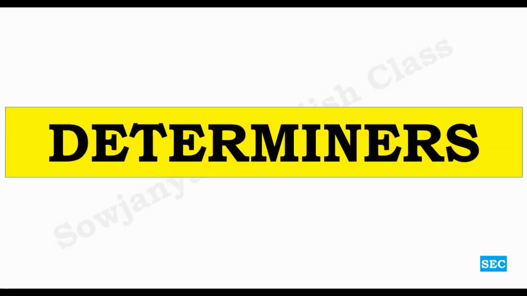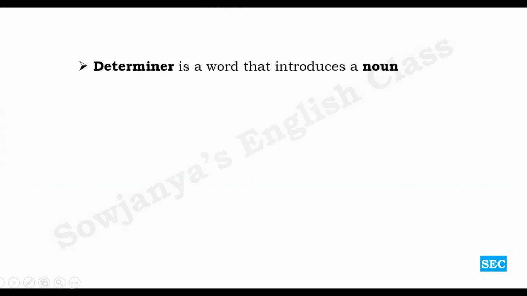This is our topic of the day, determiners. A determiner is a word that introduces a noun. So it acts as a modifier. What is the job of a modifier? To give more information about a noun. A determiner also does that. It is one of the types of modifiers.